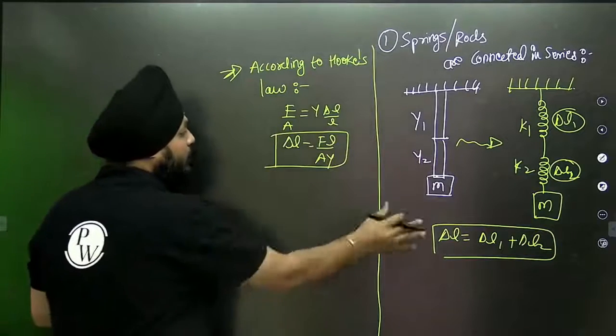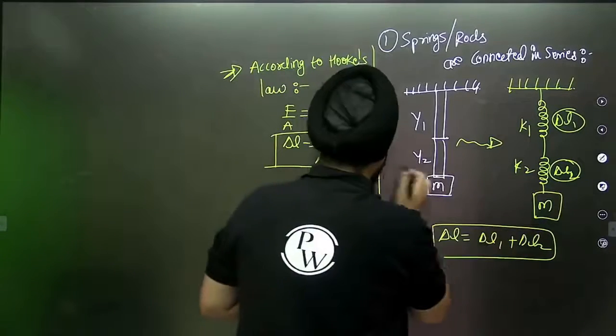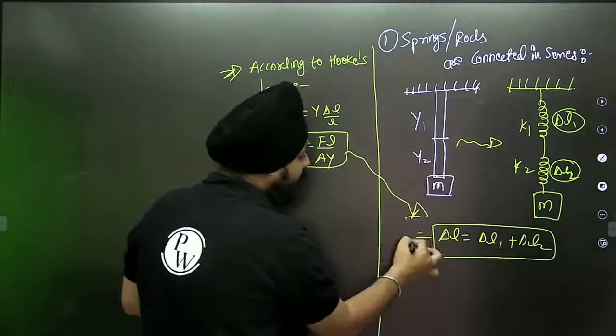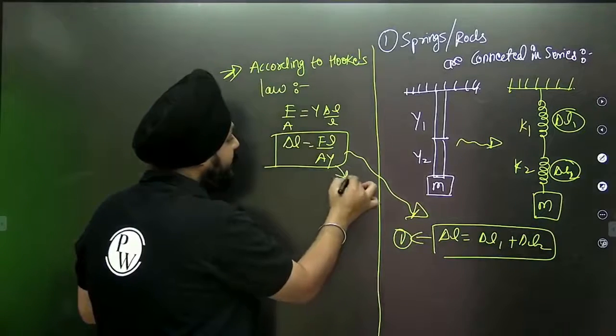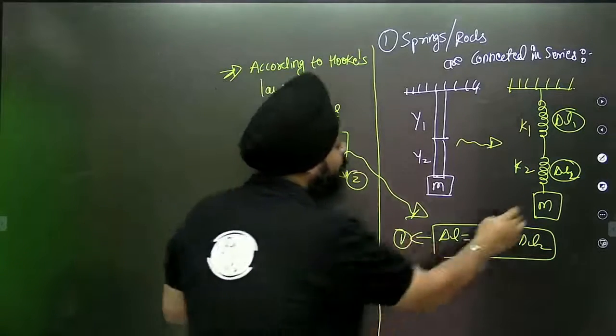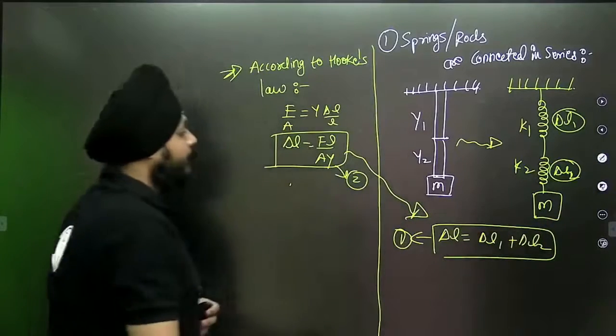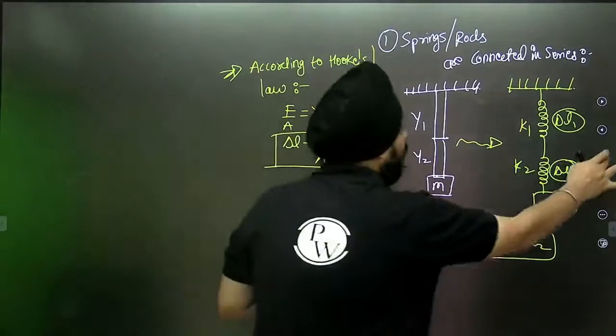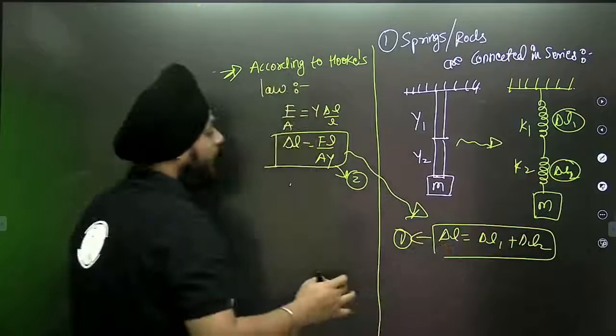If I'm talking about the resultant, I can consider this as equation number 1 and this as equation number 2. Replacing 2 in 1, what will I get?